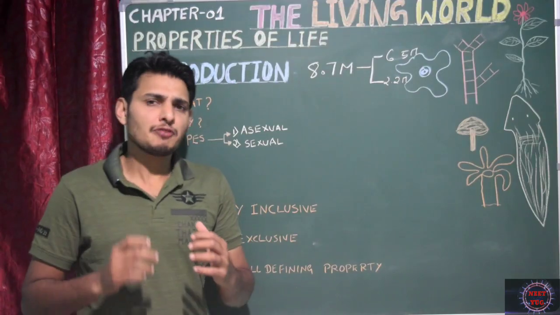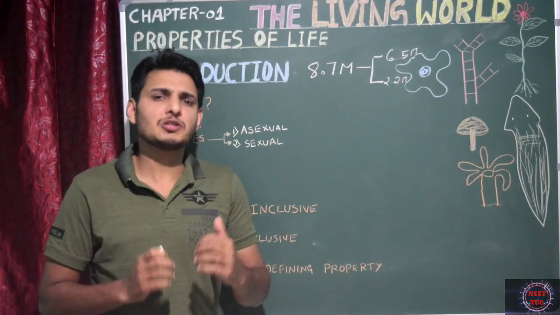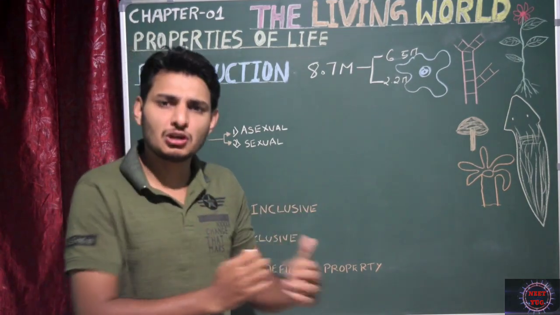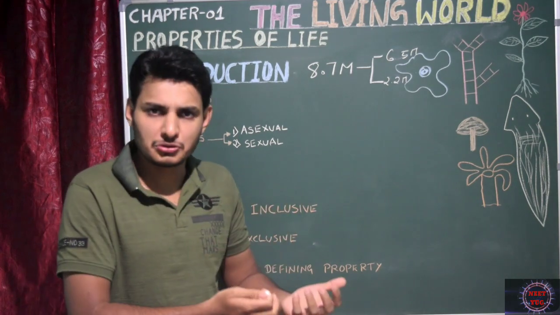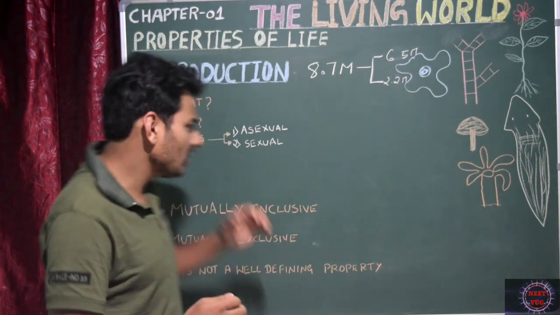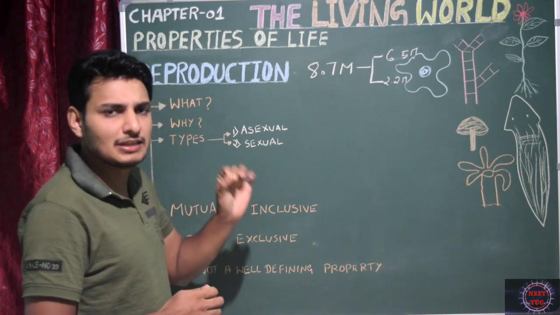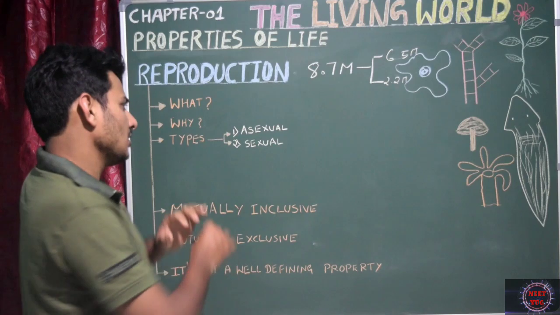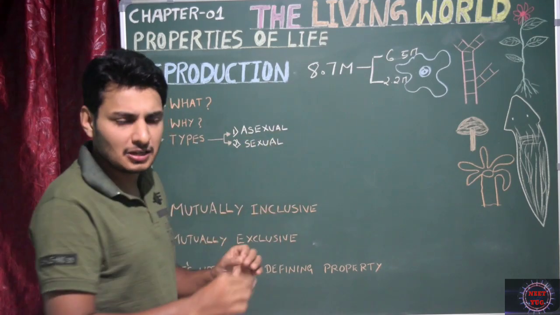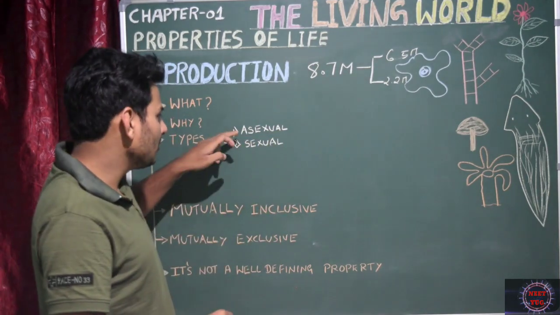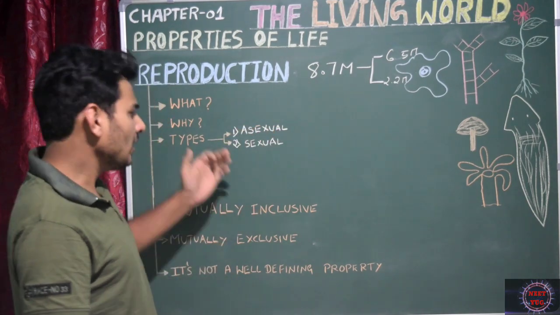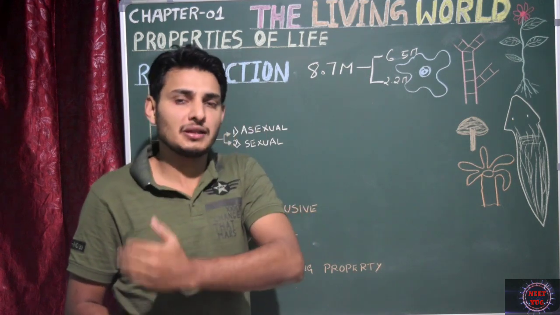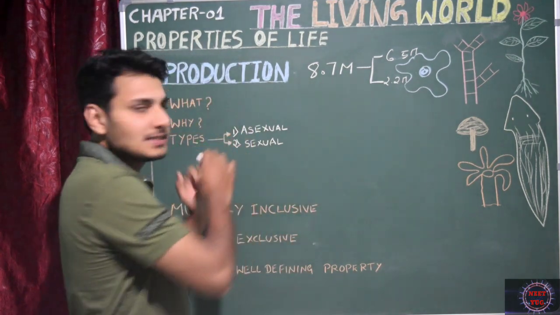Okay, significance of reproduction. Here, all living organisms don't want to get extinct. They want to continue their species generation after generation. That's actually why they reproduce. Otherwise, they become extinct. That is a very important point to remember. This is actually the significance of reproduction. And I just want to tell you that there are two types of reproduction. The first one is uniparental, that means only one parent is involved, that is called asexual reproduction. Whereas if two parents are involved, one male and the other female, that is of opposite sex, that is called sexual reproduction.